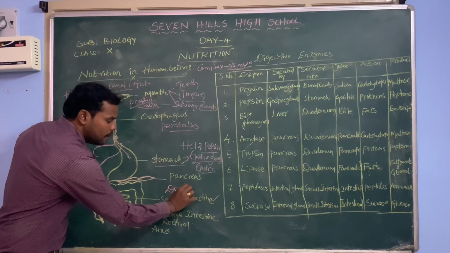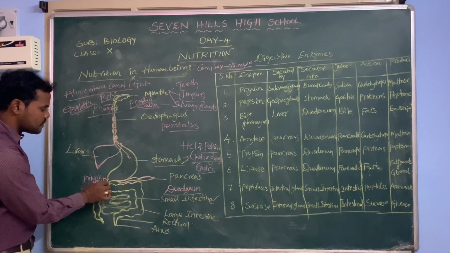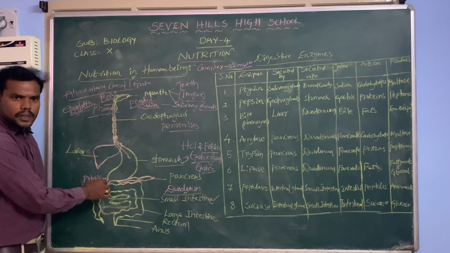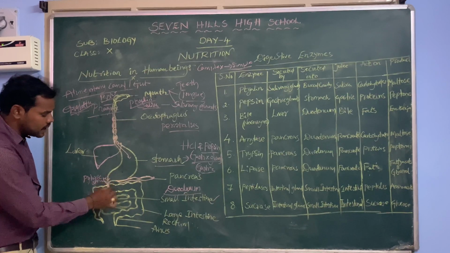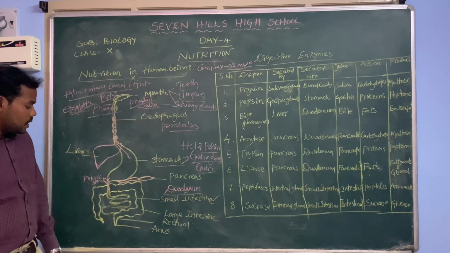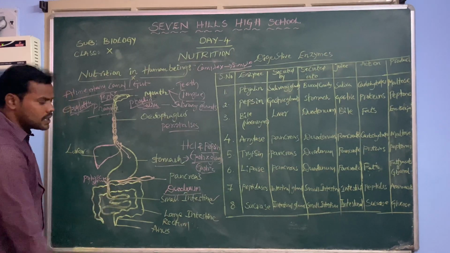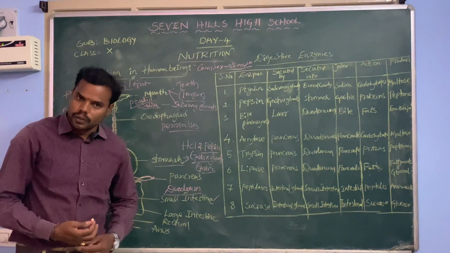This duodenum is the first part of the small intestine. There is a sphincter present, which we call the pyloric sphincter. This pyloric sphincter slowly opens and the food slowly enters into the first part of the small intestine. Whenever the food enters the small intestine, a number of enzymatic activities start here.